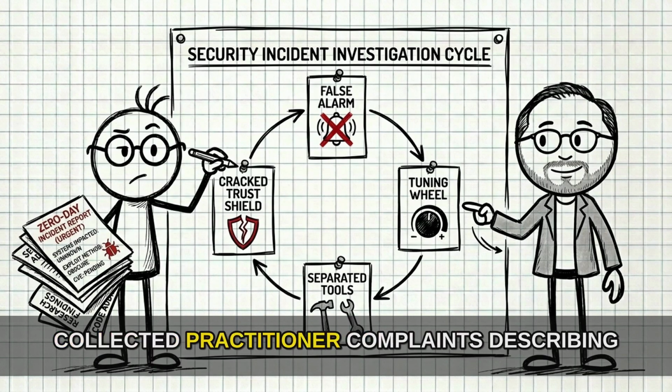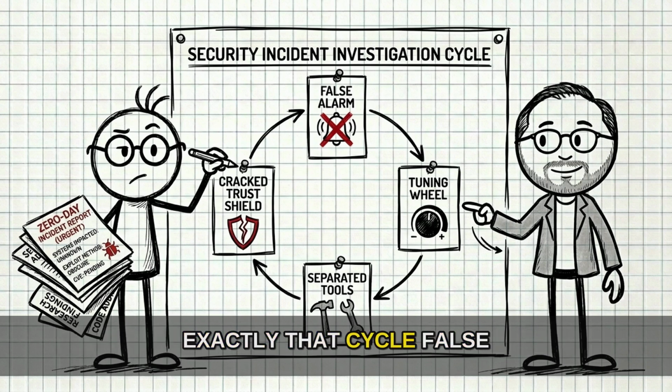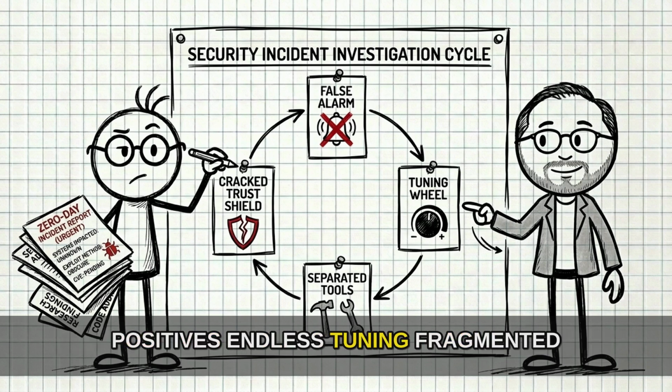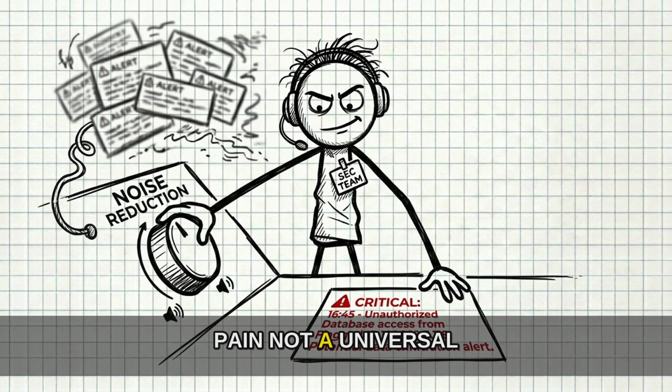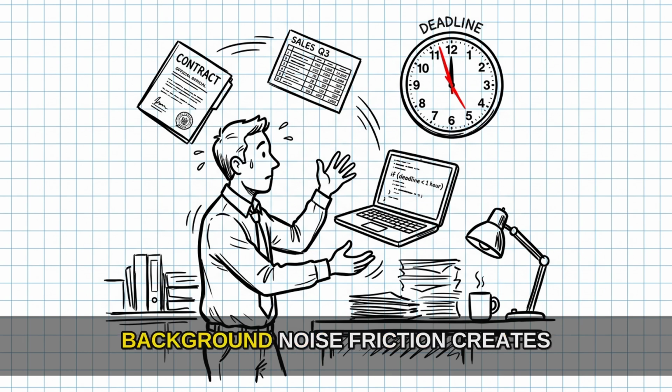JAS Security collected practitioner complaints describing exactly that cycle. False positives, endless tuning, fragmented tools, and disappearing trust. Those stories are vendor-curated and often anonymous, so they show recurring pain, not a universal failure rate. The operational lesson still lands. An alert without enough accuracy or context becomes expensive background noise.